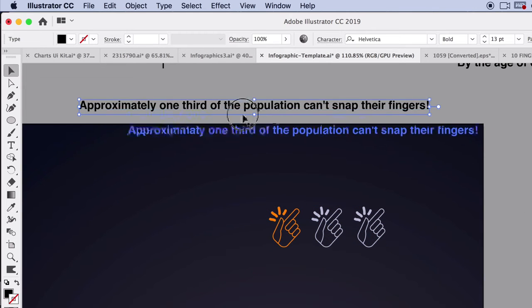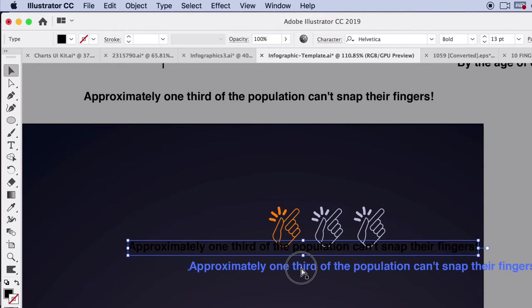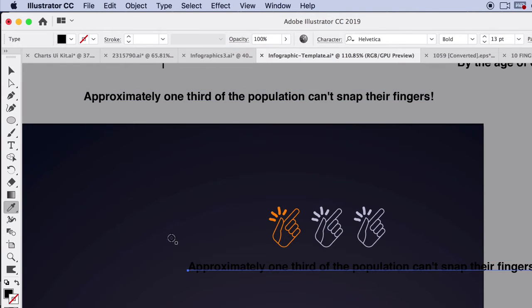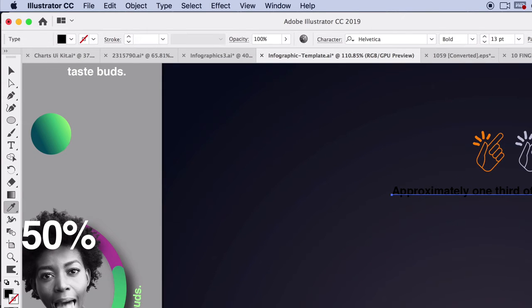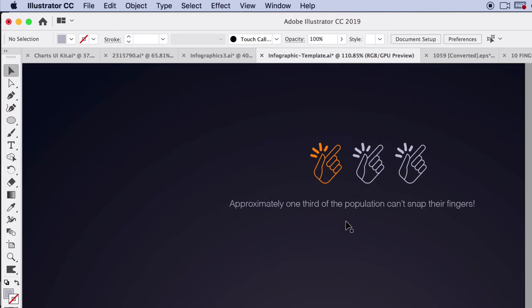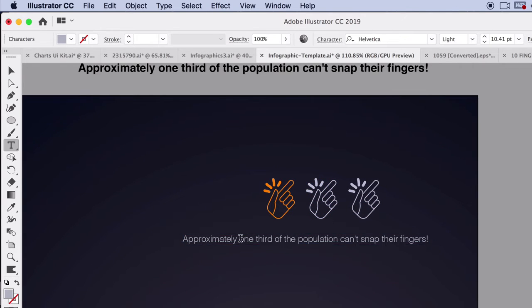And go ahead and bring in our type here. I'm going to copy and paste it so I still have the original. I'm going to use the eyedropper tool, and I'm going to see if I can sample the size of the one we just did and the colors, just to be consistent with our type. Okay, and so we can, of course, highlight certain ones. So 1/3. We can make this a fraction and show it as a fraction. Instead of just saying 1/3, we actually have the fraction. So we can do that. I'm going to create my own fraction here. Make that bold weight.